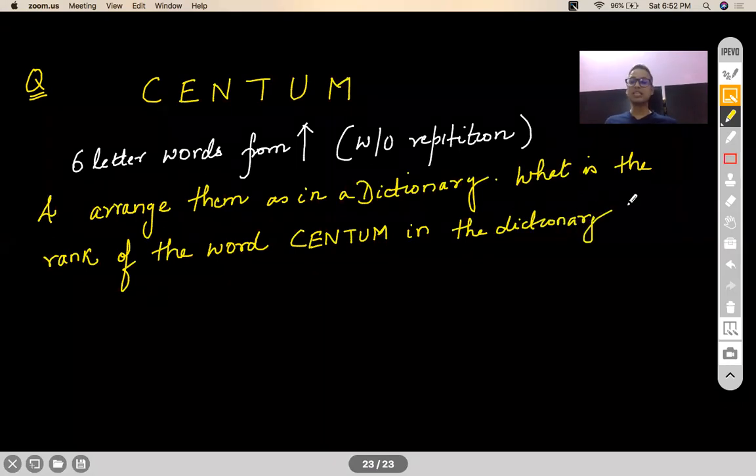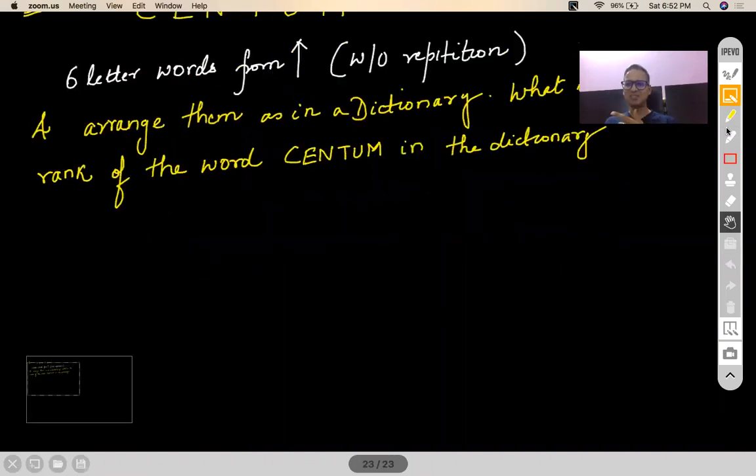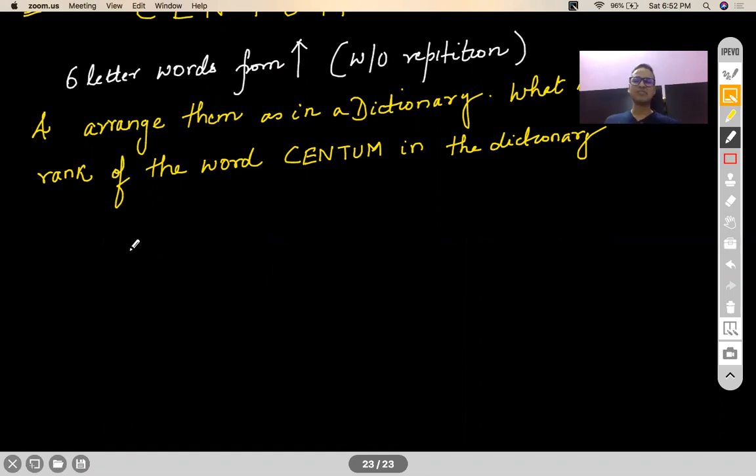How do you arrange a word in a dictionary? Alphabetical order. Now you understand, people in the present generation do not know how a dictionary is actually compiled. In a dictionary, words are written in an alphabetical order. If they are not written that way, it will be very difficult to search for them.